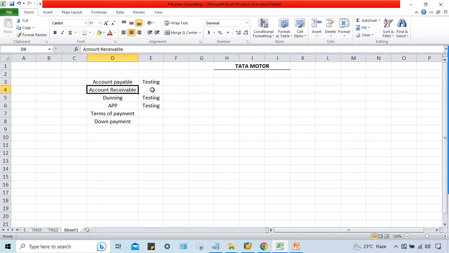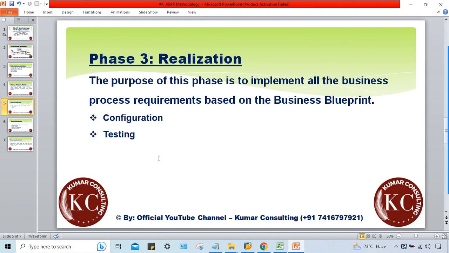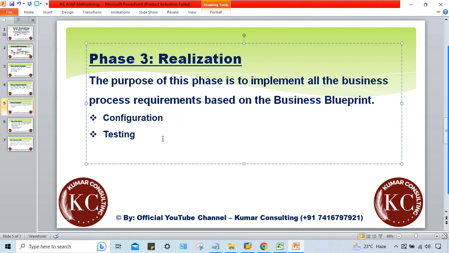Account receivable basic setting is configured. After that, we have to test it. Then only we proceed further, right? So one by one, configurations are supposed to be done, and one by one, testings also will be done, right? So that is why here, look at here, configurations and testing.